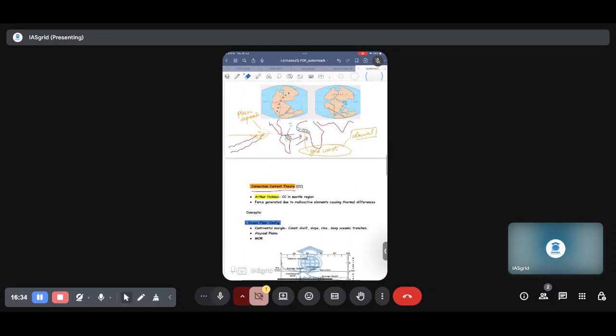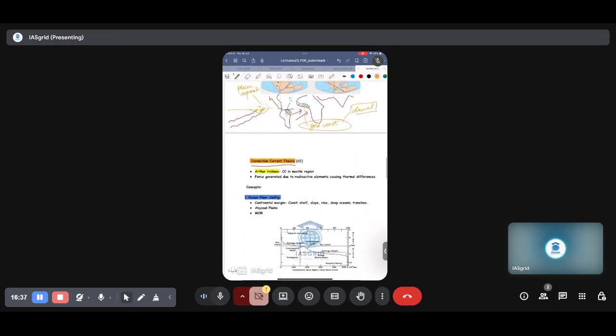Now, moving on, there's the convection current theory. It explains the distribution. I'll tell you what the convection current theory is, given by Arthur Holmes.